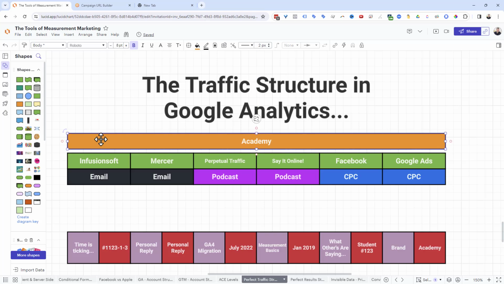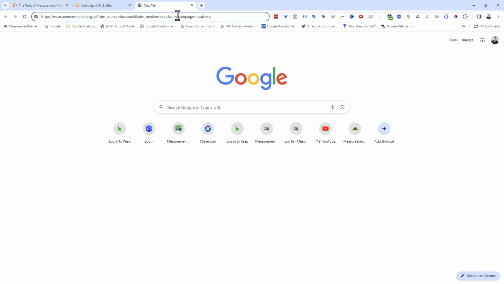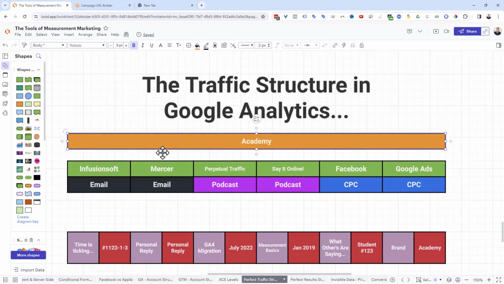But the Academy, so I have this first. I've got my Academy campaign, and every single UTM, meaning where I have the utm_campaign, uses the same word over and over and over again. The reason that's important is that if I have Infusionsoft traffic that happens to be email traffic from Infusionsoft, I can then put that under Academy.